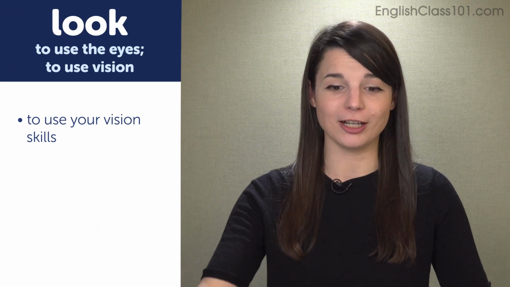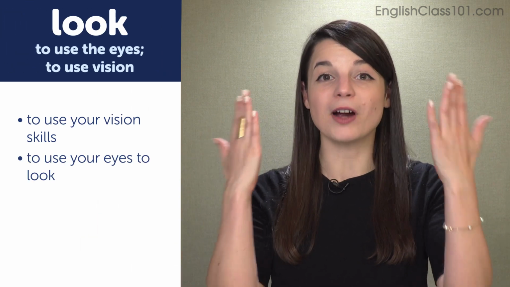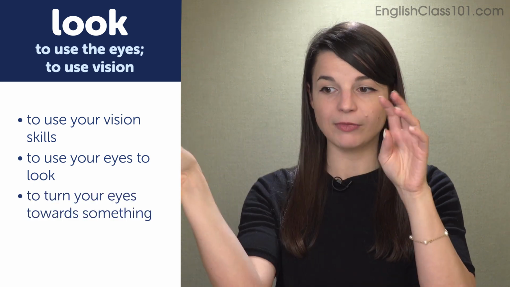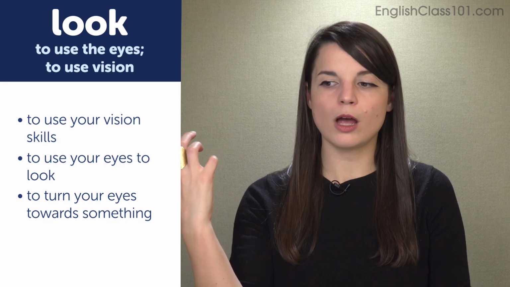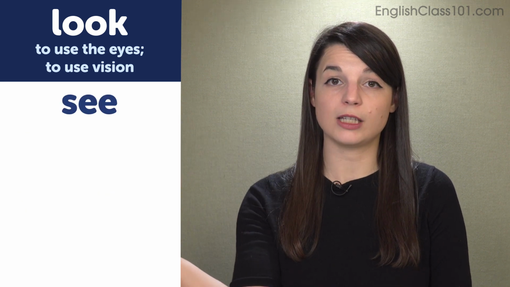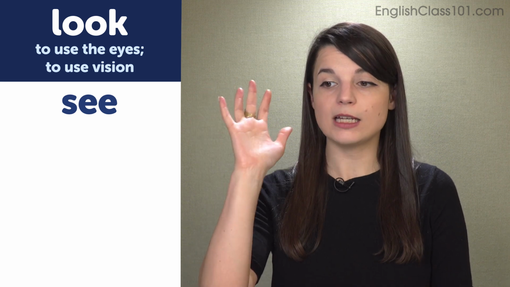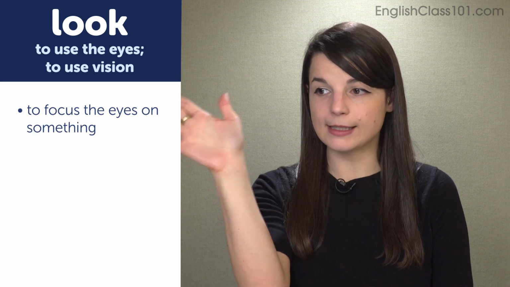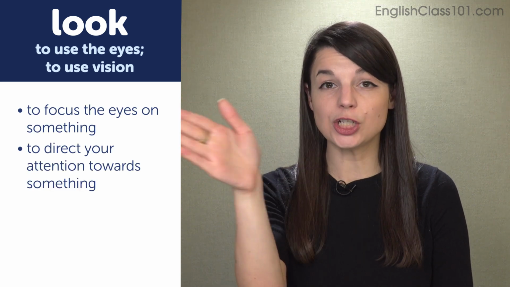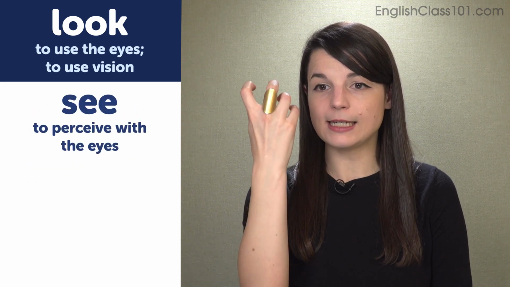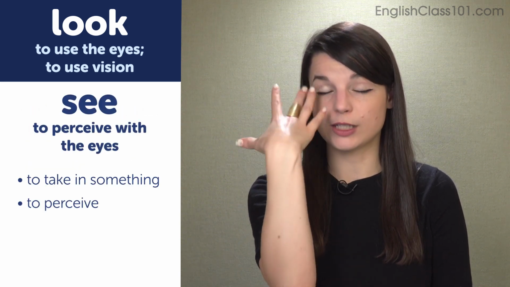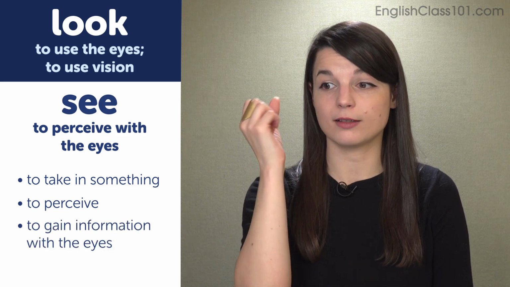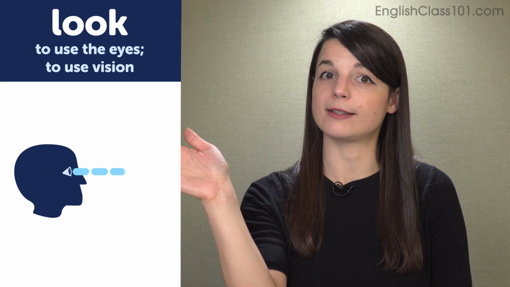The basic definition of the verb look is to use your eyes, to use your skills of vision, to turn your eyes towards something. The difference between the verb see, if you watched the see episode of Know Your Verbs, see means to perceive something with the eyes. Look means to focus the eyes on something, to direct your attention towards something, whereas see is to take in something, to perceive, to gain information with the eyes. Look is just focusing your attention on something.